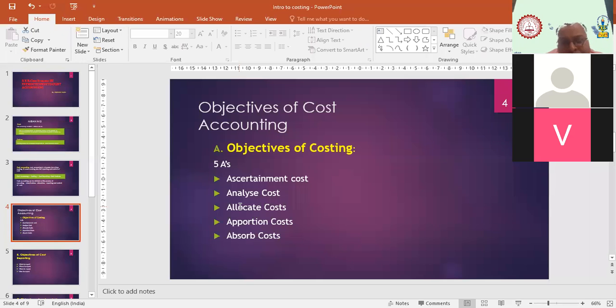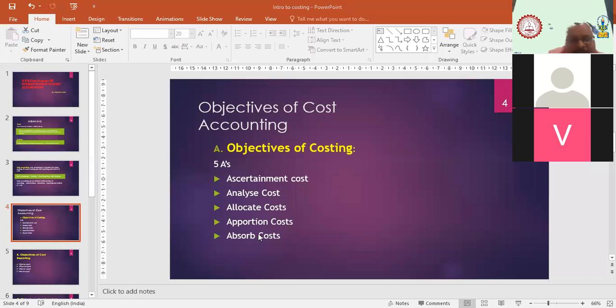Then the next one is apportionment of cost. Apportionment of cost means the common expenses that the company, industry or factory incurs should be divided among the respective departments. Whatever common expenses are incurred by the factory or company, they should be divided among the different departments that take the benefit of those services. That is the meaning of apportionment. We have to do that on a certain given basis. There will be some criteria on which we distribute the expenses.